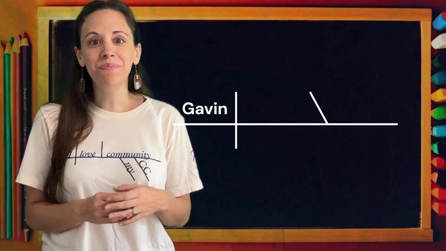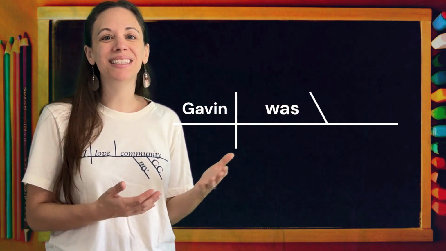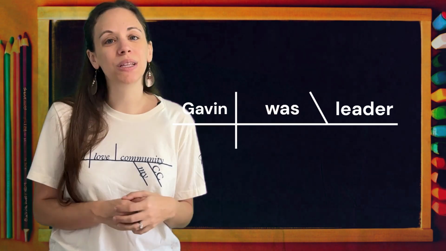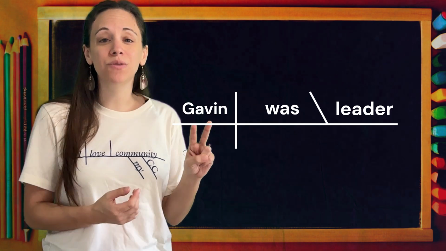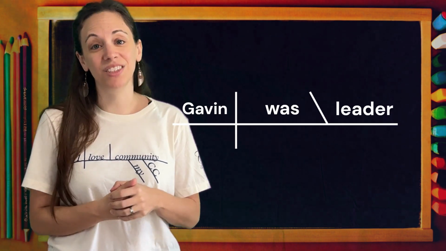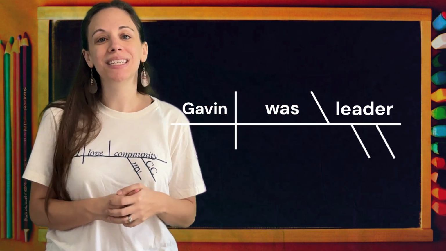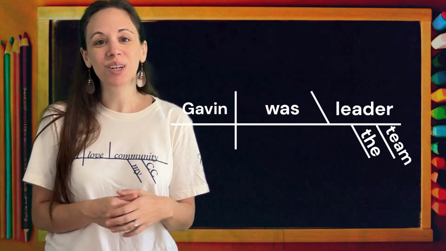And what was our verb? Was. Gavin was what? He was leader. Gavin equals leader? Yes. Leader is going to go in the predicate nominative. Now, we said those two adjectives were modifying leader. So we're going to make two diagonal lines underneath leader. One for the word the and one for the word team. And that's it. Gavin was the team leader.